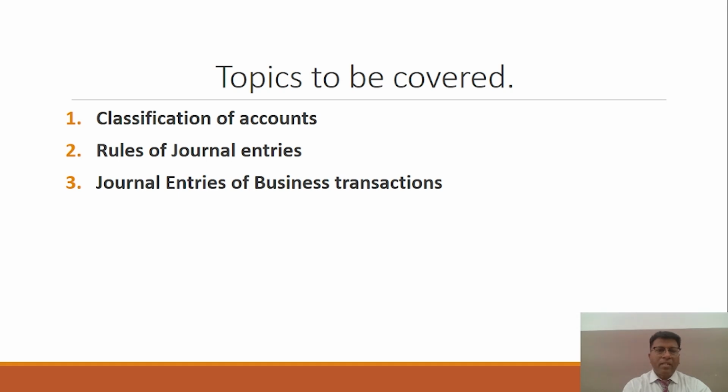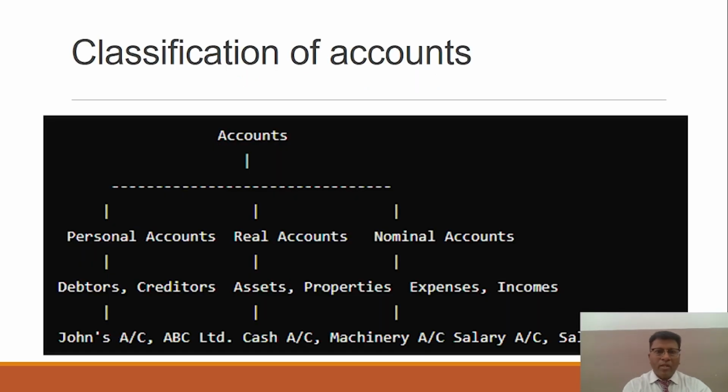The very first thing is the classification of accounts, because, as you know, there are three accounts, and under these three accounts there are some rules of making journal entries. So how to journalize a business transaction? It is based on the classification of accounts and the rules under these accounts. What about the classification of accounts?